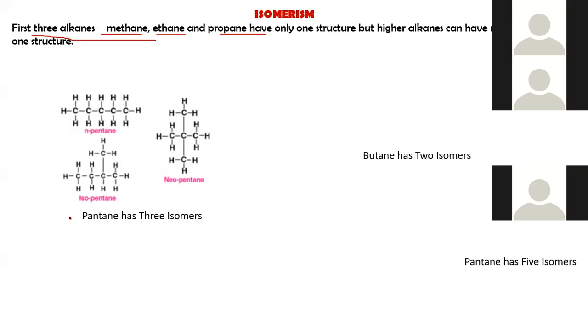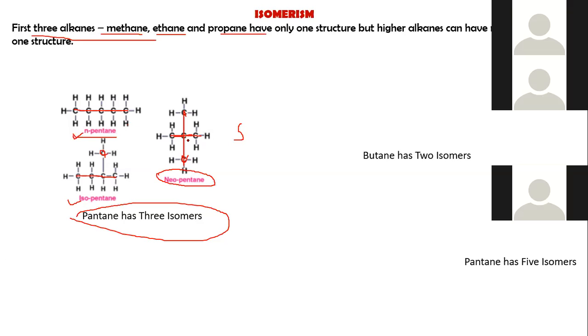For example, pentane has 3 isomers: neopentane, n-pentane and isopentane. Pentane means how many carbons? 5 carbons, isn't it? These are the 5 carbons. This one is called neopentane.